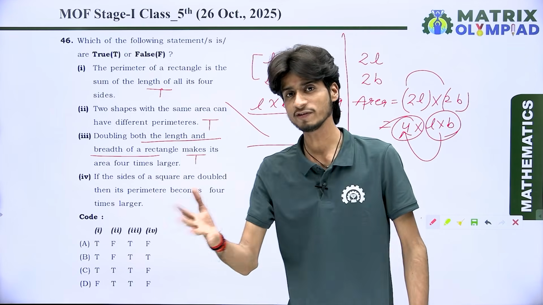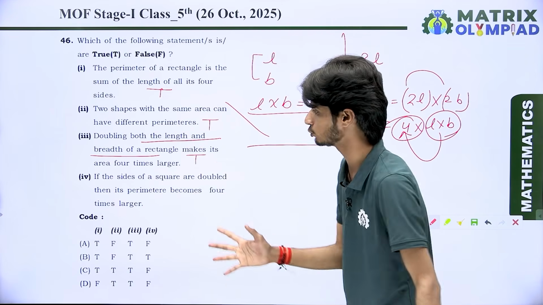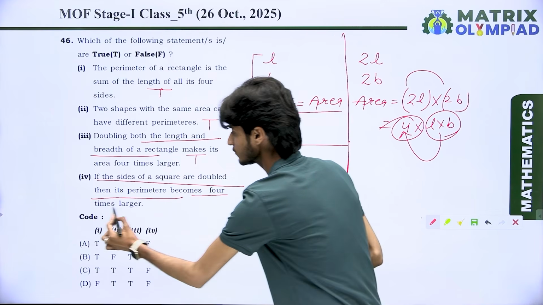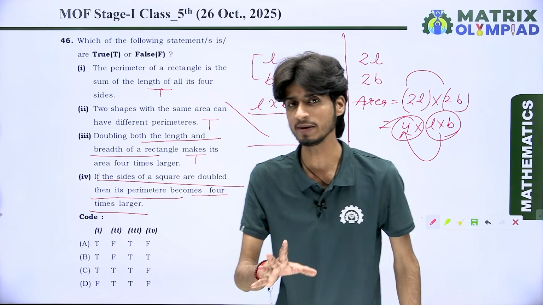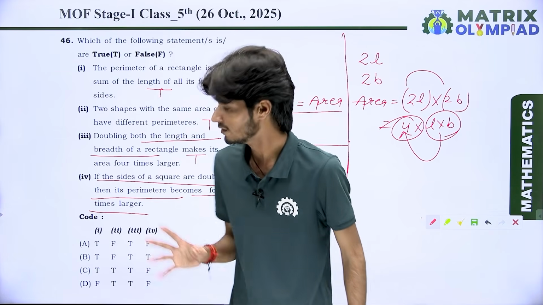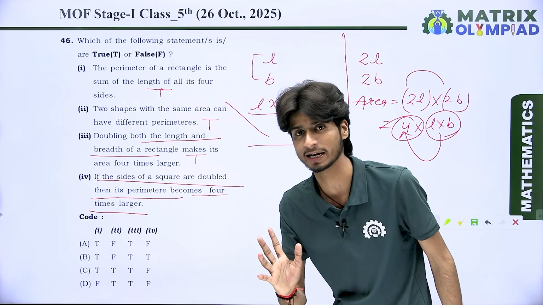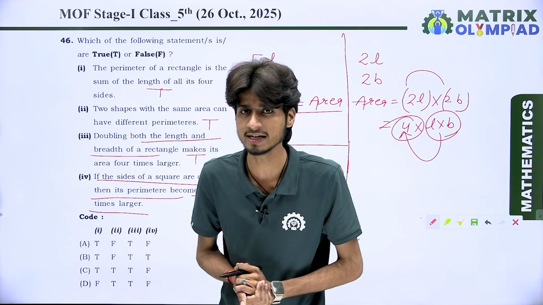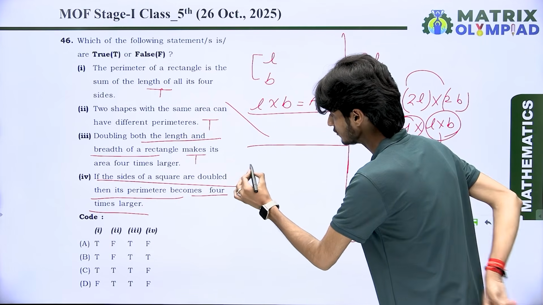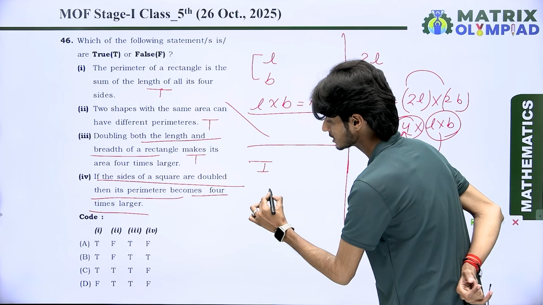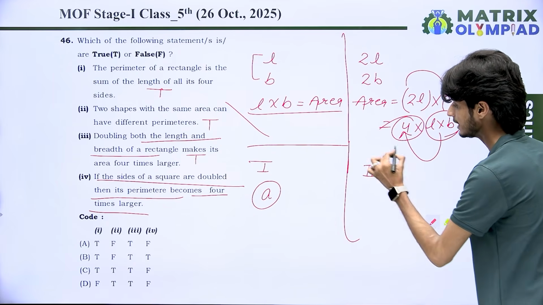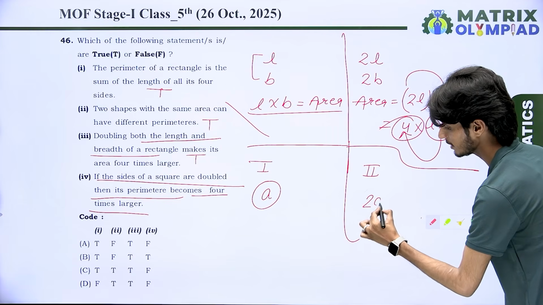Okay. Next we have point number 4 in the same question. If the side of a square is doubled, then its perimeter becomes 4 times larger. That means first of all what we do? We change the side of the square and think about the change in the perimeter of the square. Look at here. In the first case we take a side A, and in the second case we take its side as double, that means 2A.